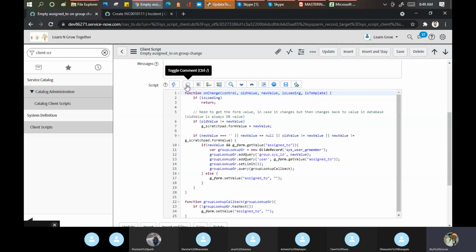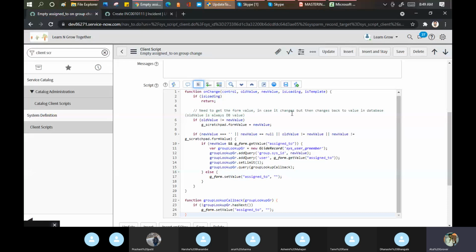Okay, if you want to add any comment, you make it as a comment here like this. The people who know a little bit about coding can understand these things very easily. Then format code: if you want to do formatting like this, let me select and do a little formatting. You can see some indentation work in this area. You can replace lines here or there. You can search for any specific word here.